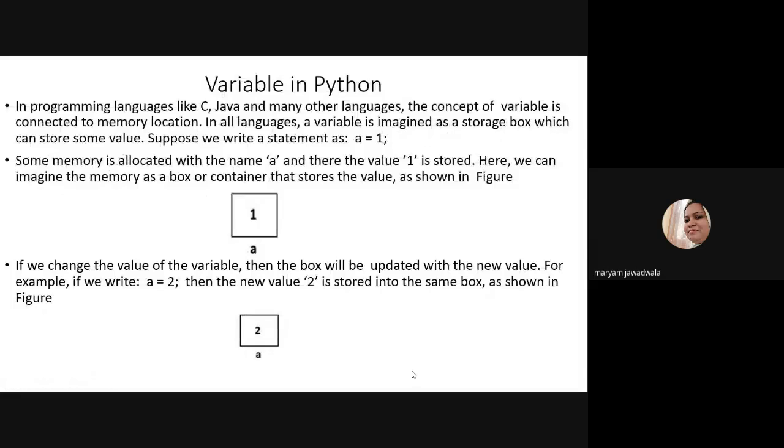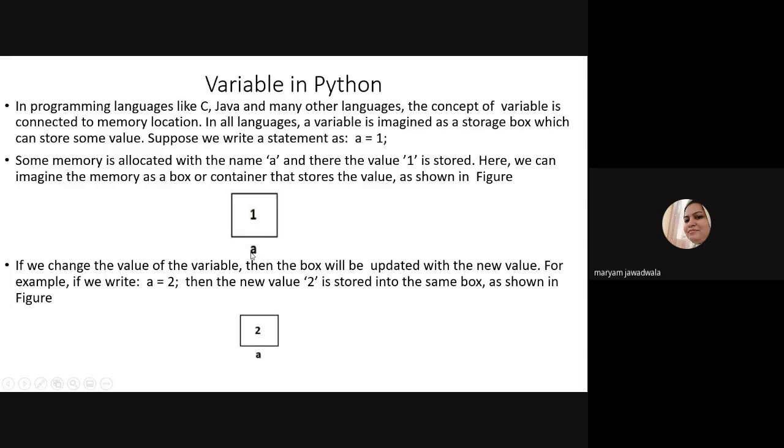Now the next very important point regarding Python is variables. In other programming languages like C and Java, the concept of a variable is connected to a memory location. A variable is imagined as a storage box which can store some value. Suppose we write the statement a equals 1. The memory location is allocated with the name a and the value is 1.